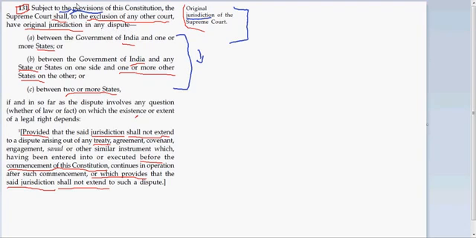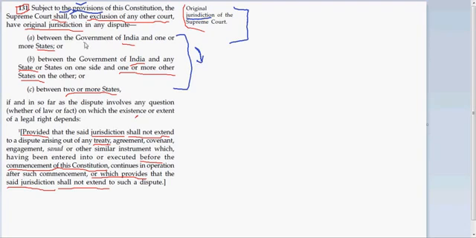And it also says, subject to the provisions of this Constitution. This means this might not be the only things on which the Supreme Court can give its judgment. For certain things, like violation of fundamental rights, even the Supreme Court can look into those things, but those things have to be mentioned in this Constitution. That's what it means, subject to the provisions of this Constitution. But these things fall under original jurisdiction. And what are those items?